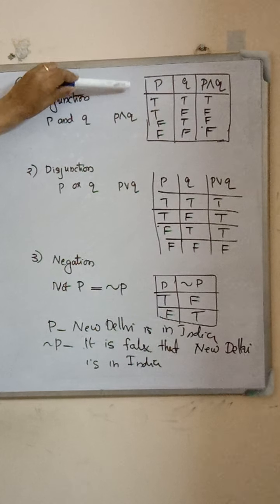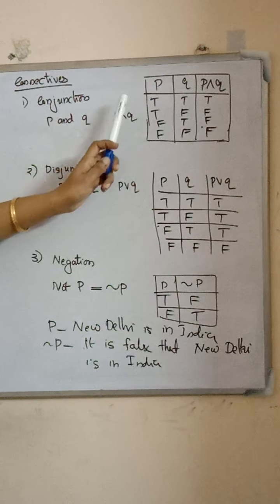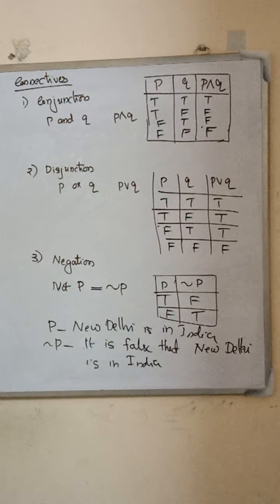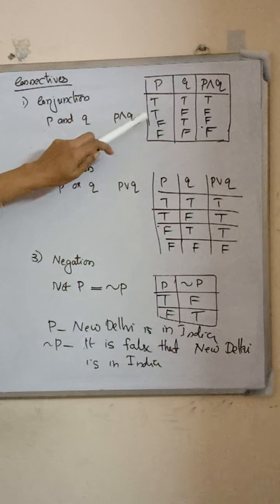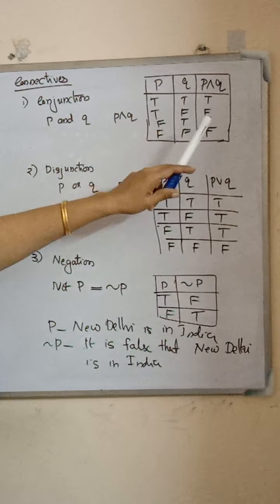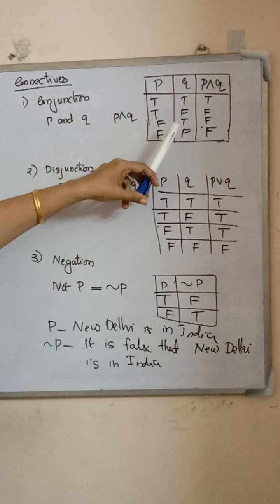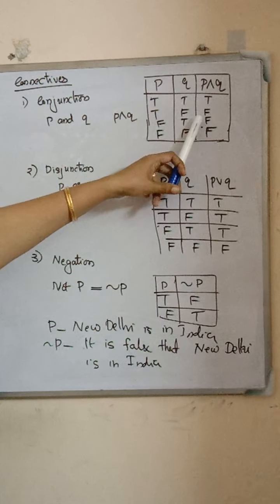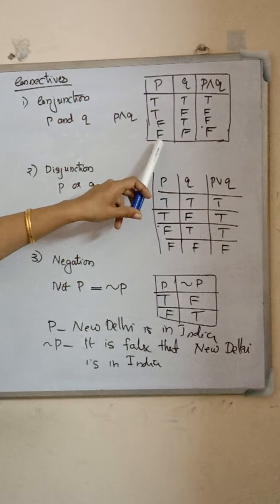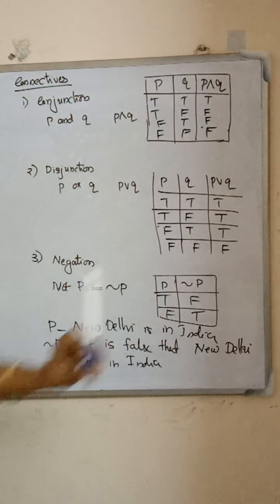In the truth table, if P is true and Q is true, then the statement P and Q is also true. If P is true and Q is false, then the statement P and Q is false. Also, if the proposition P is false and Q is true, then the statement P and Q is false. Also, if P is false and Q is false, then P and Q is false.